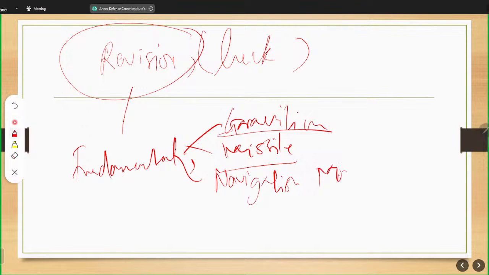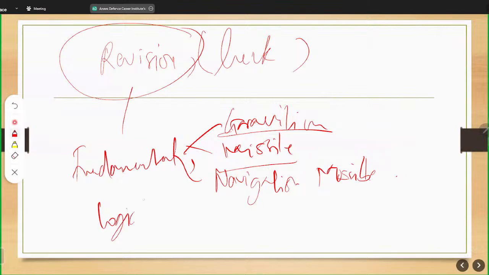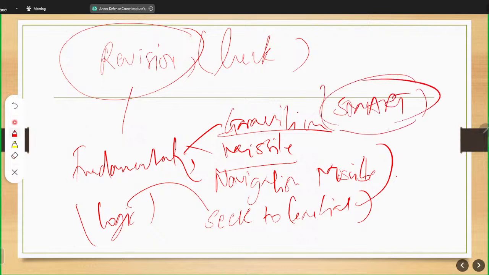Also, apply a lot of logic. Try to seek the initial alphabets so that you can break something as smart, which was used in today's exam. You might think that if it is a scheme, SMART might be meaning something. There is nothing like that, it is just given a name, smart.